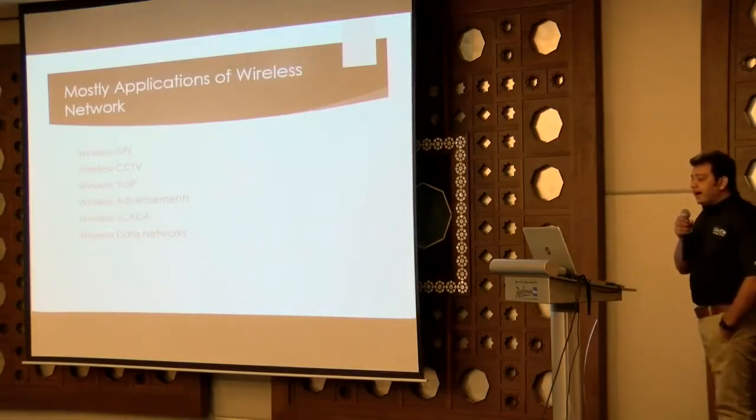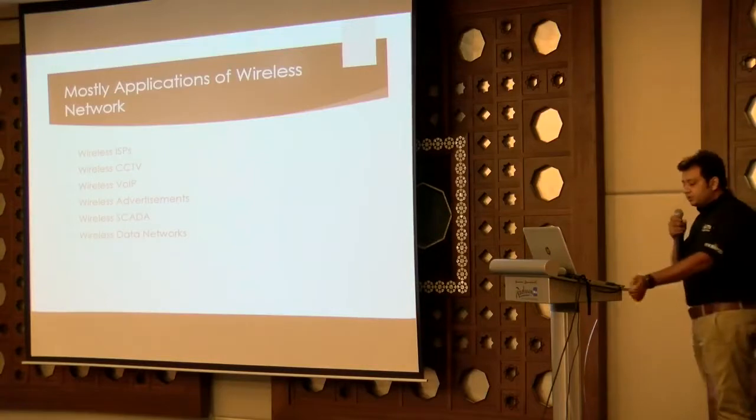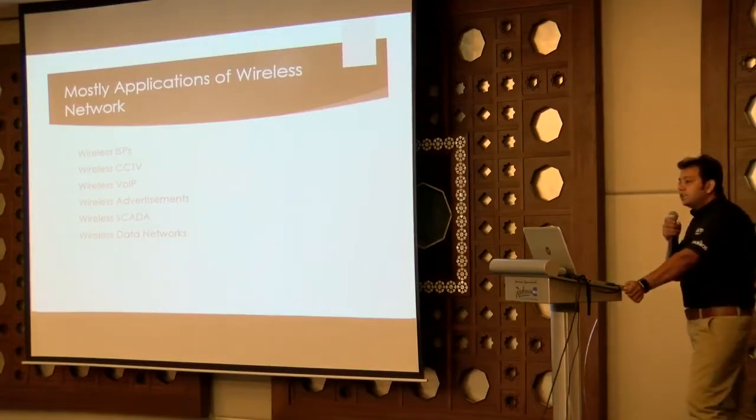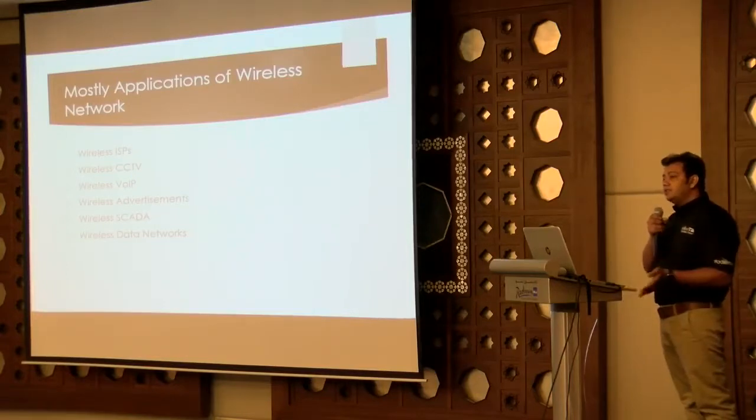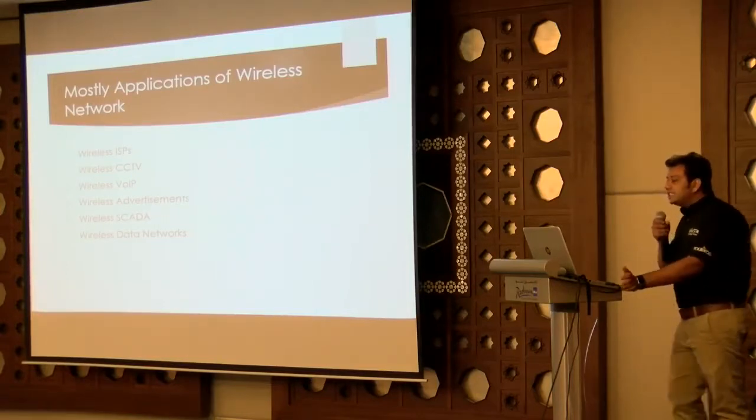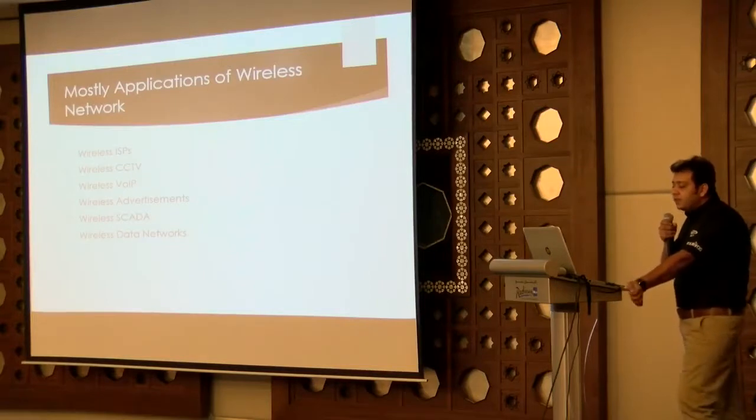Nowadays, where wireless equipment is mostly used, you can see mostly ISPs have now become wireless ISPs, because they have to grow their network very quickly, and that is the fastest option. Wireless CCTV: when you have a big project, you would always require a fiber system, but you can also make your CCTV system on the wireless side. VoIP-based IP phones and IP PBX: you are making the phone system on the wireless side too.